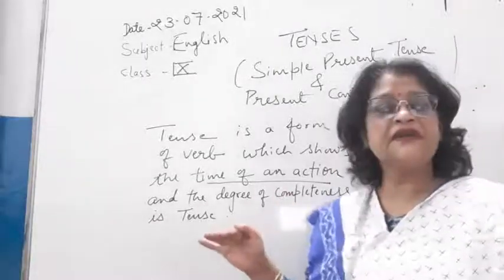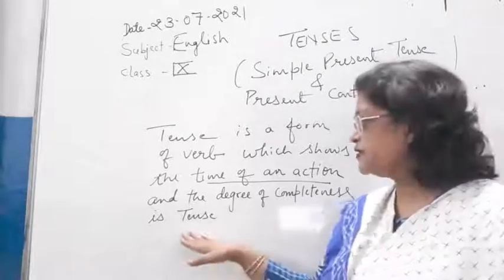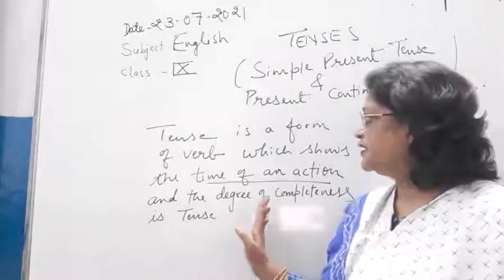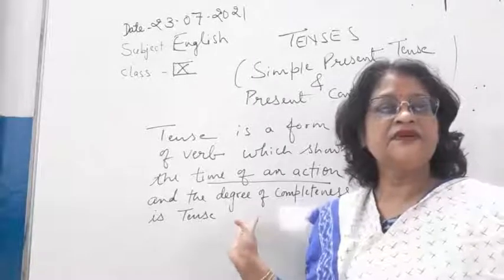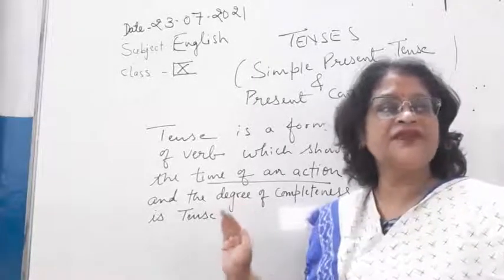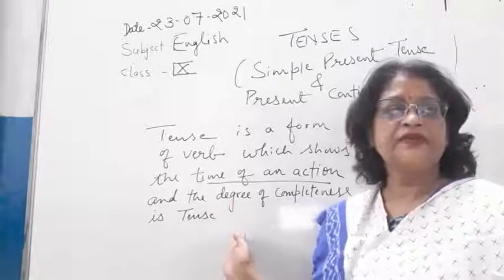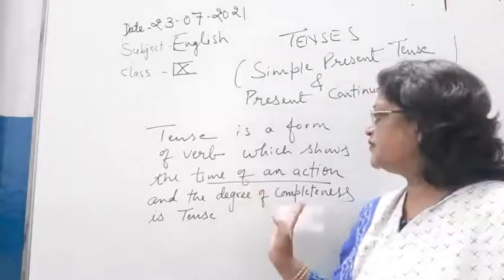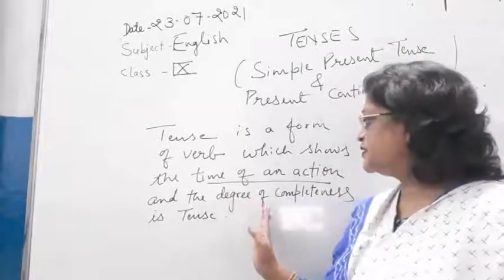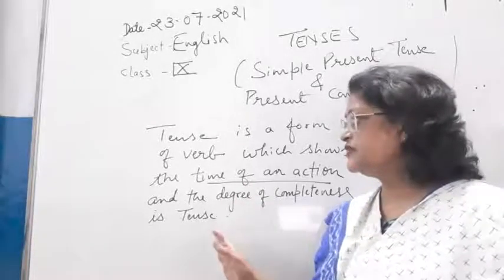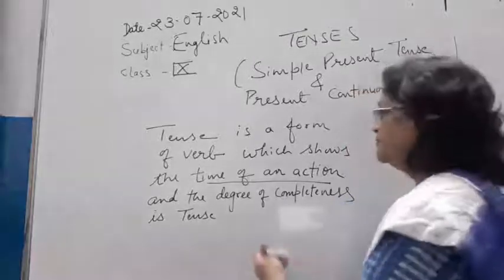If the time of an action is past, that means the work we have already completed. Okay, so the time of an action is past tense. Now we will come to the degree of completeness of an action.